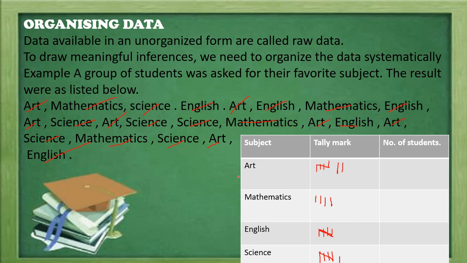Now we can count it: 5 plus 2 is 7, so art has 7 students, mathematics 1 2 3 4, so we write 4, English is 5, and science 5 plus 1 is 6. By observing this data, is it good to give the information about the most liked subject in the school among the students?